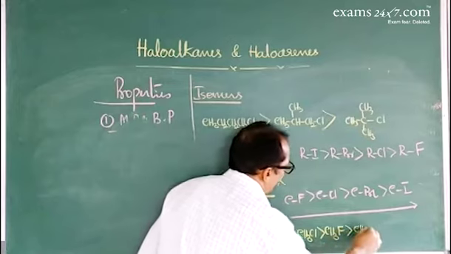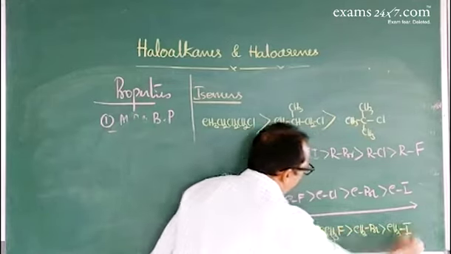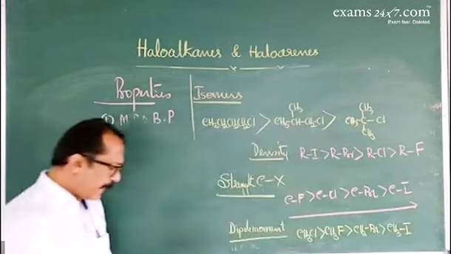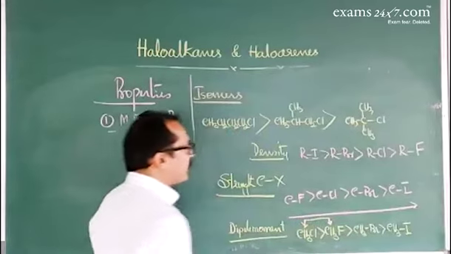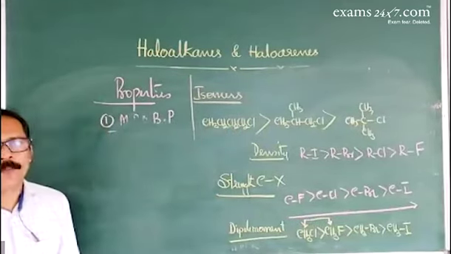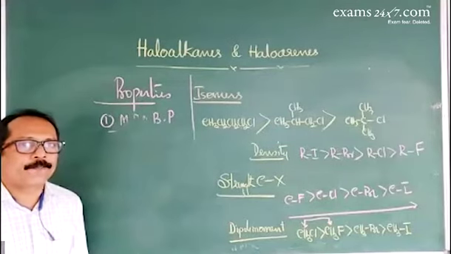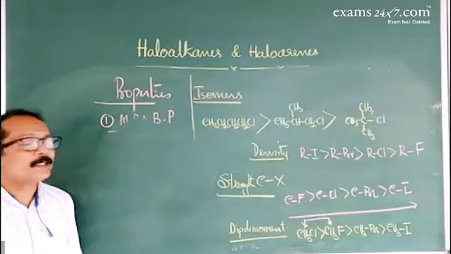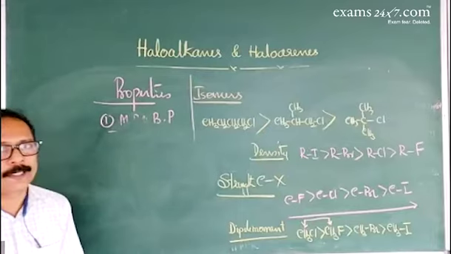Then comes methyl bromide, then methyl iodide. Here we can relate these based on size. Fluorine is smaller in size than the chloro group, and the chloro group has higher electron gain enthalpy than fluorine. So these are the important physical properties of haloalkanes.